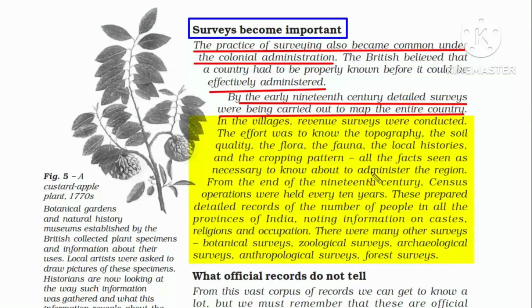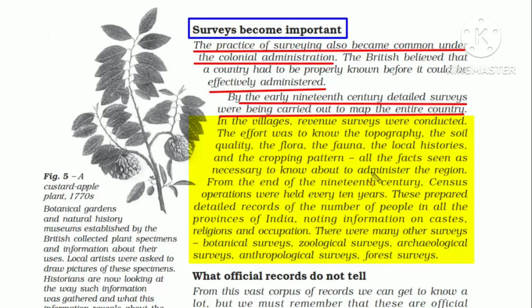In the villages, revenue surveys were conducted. These are done to know the income capacity of a particular place. It is also to know the topography, the soil quality, the flora, the fauna, the local histories, and the cropping pattern. All these facts are important for proper administration. From the end of the 19th century, census operations were held every 10 years.